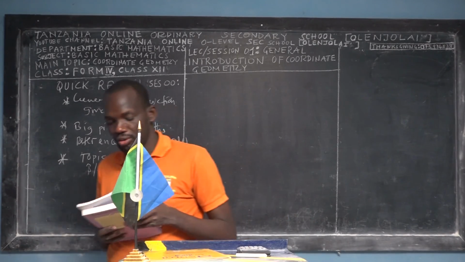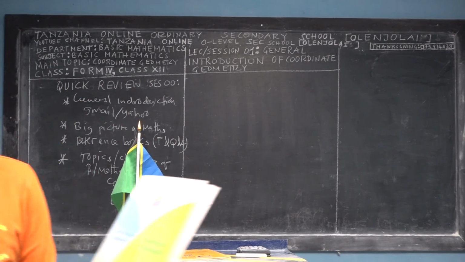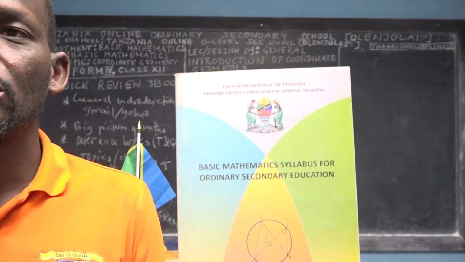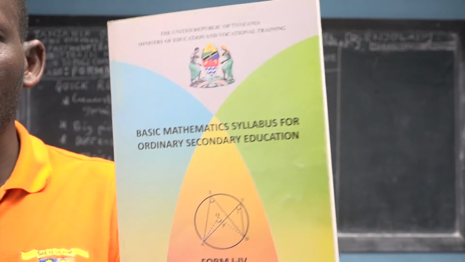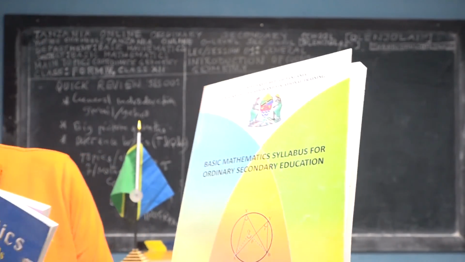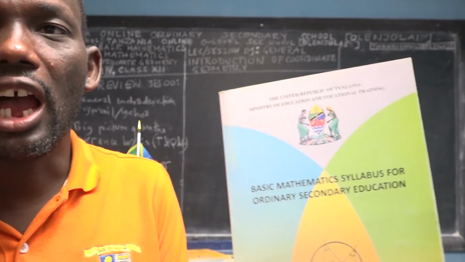First of all, take your syllabus book, titled Basic Mathematics Syllabus for Ordinary Secondary Education, Form 1 to Form 4.